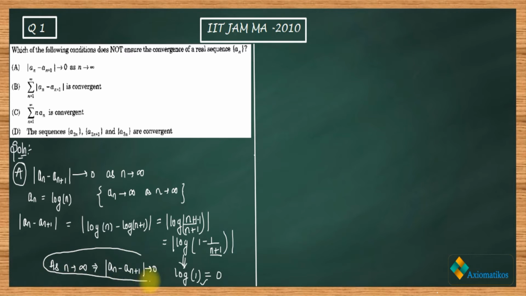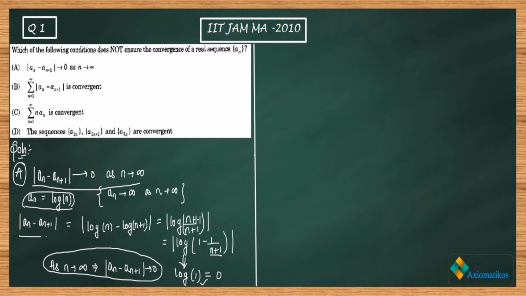So we have fully satisfied the condition. So we have taken a counter example which satisfies the given condition in the A option, but for this sequence an does not converge. So what will be my correct answer? A will be my correct answer, because the question is saying which of the following condition does not ensure the convergence. So I have shown that even if this thing is happening, we cannot say that an is convergent. So this is the counter example that I have chosen.